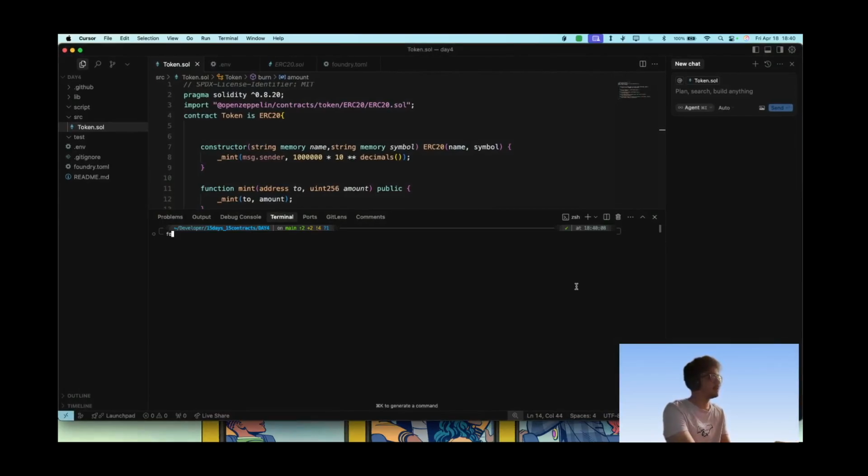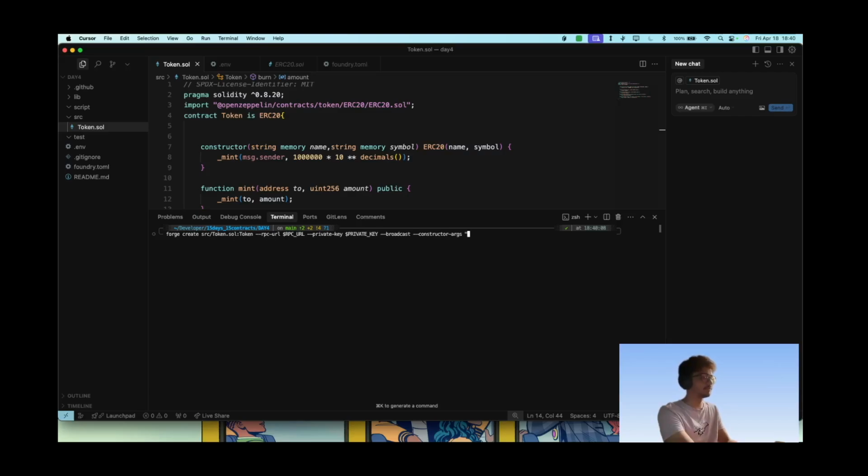Okay, now let's go for forge create src token.sol token rpc url, private key, and then we need the broadcast flag, and now we need to specify the constructor args.